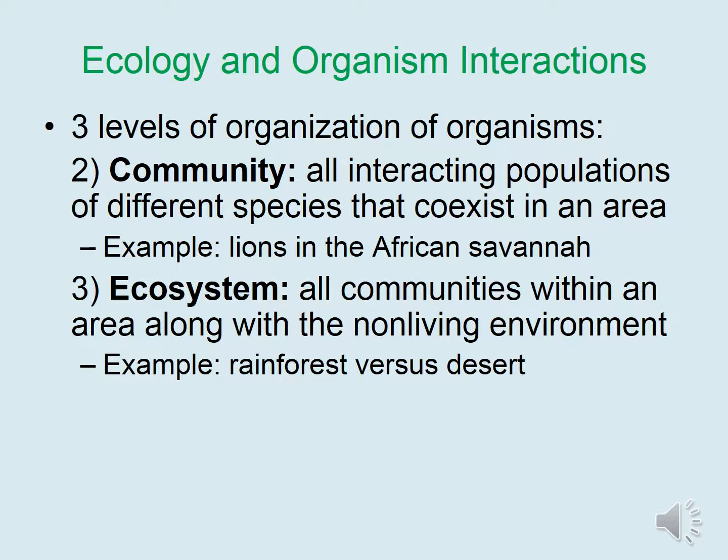For instance, consider the ecosystem of a rainforest. A rainforest is warm and receives a lot of rainfall. This is in comparison to a desert, which is also very hot during the day, but receives very little rainfall. Clearly, organisms that are adapted to live in a rainforest ecosystem are not going to be able to survive in a desert, and vice versa.